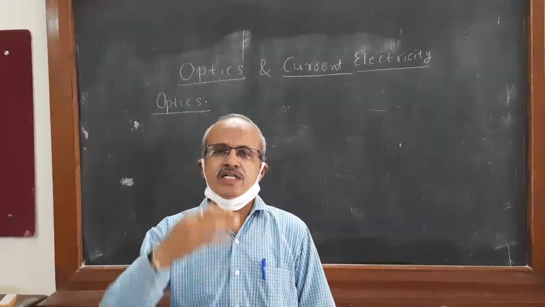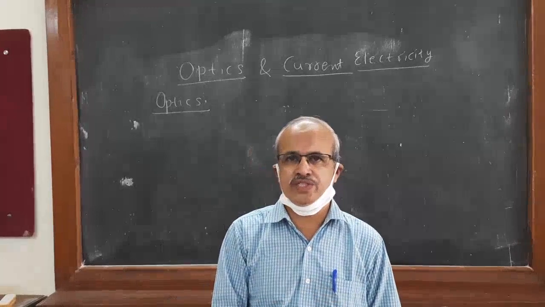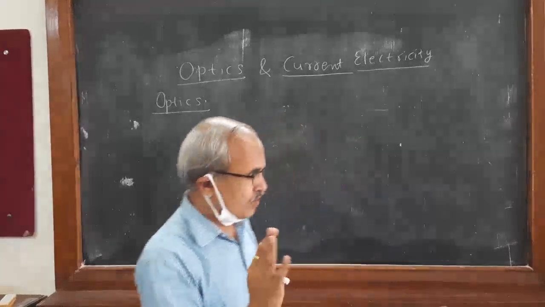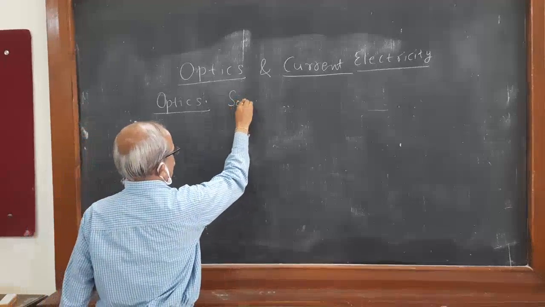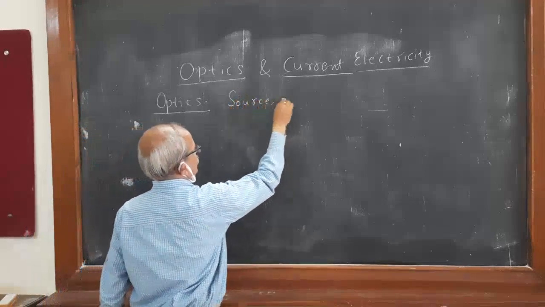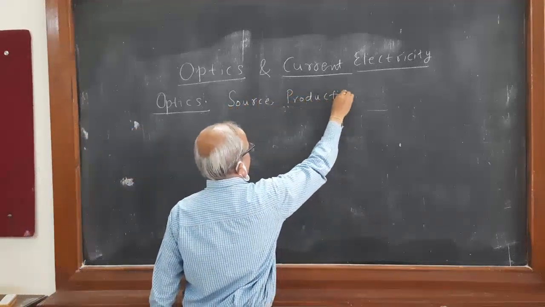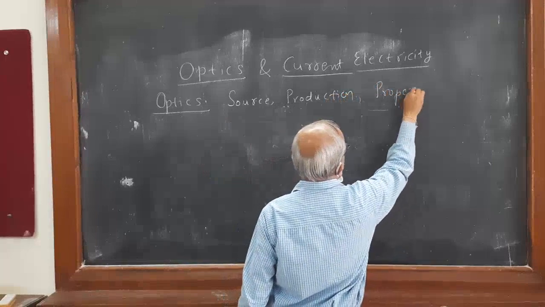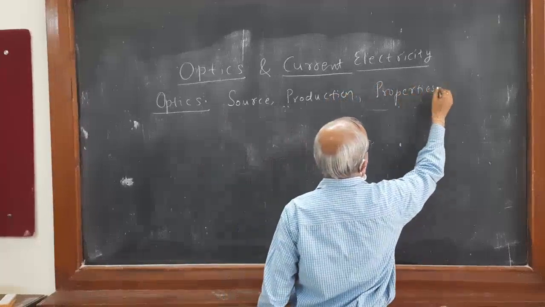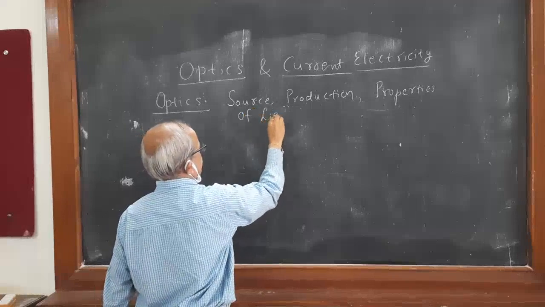All this comes under this branch of physics called optics, where it covers first of all sources, production, and then properties of light.